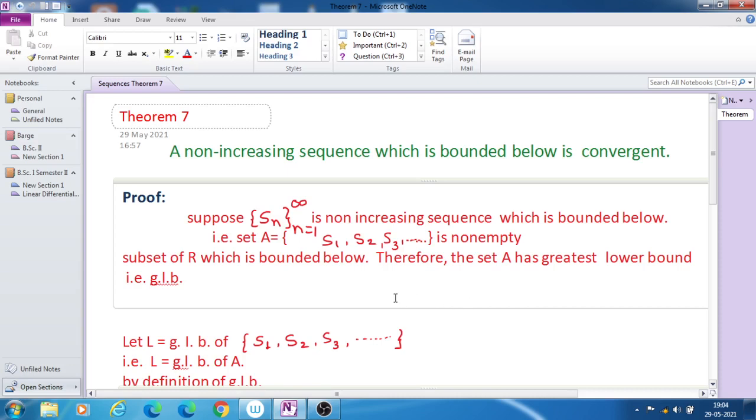Now since the sequence is bounded below, this set A has a greatest lower bound, GLB in short. That means if the sequence is bounded below, it has many lower bounds.